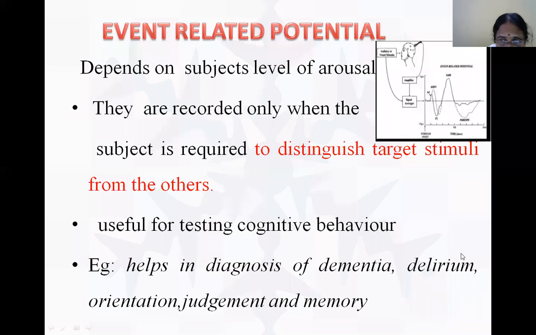We give different stimuli and see his levels, how much he can come out of this, or whether he will land in a more serious condition, coma. Suppose there is a coma or dementia, we see how much damage has been done, whether he can distinguish between different types of stimuli, and his judgment, orientation, and memory.